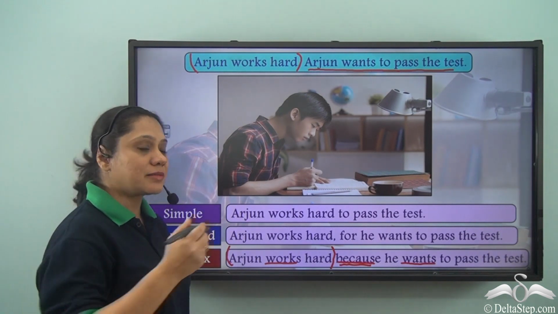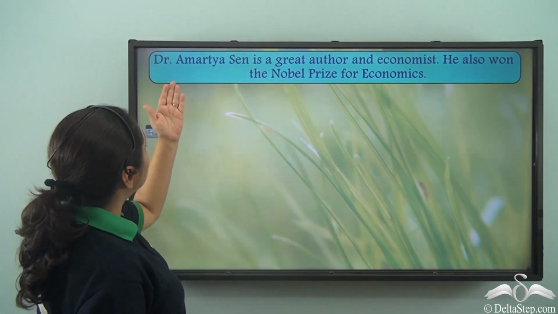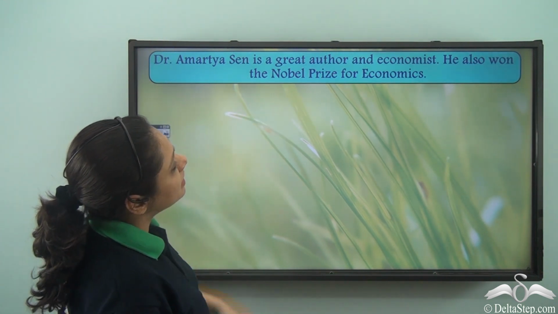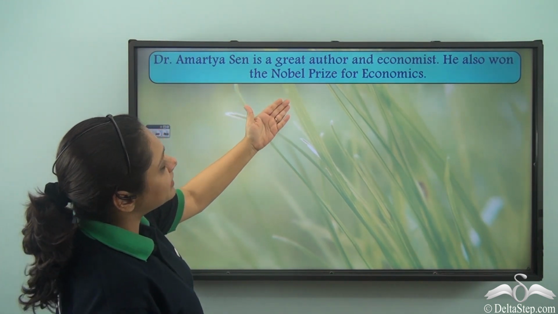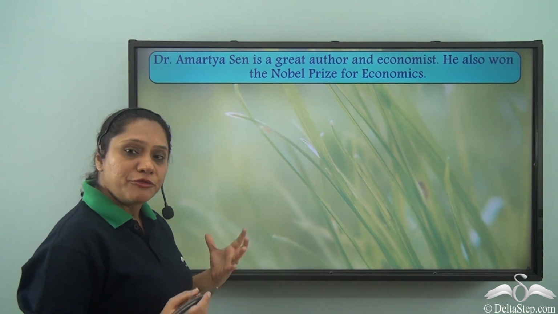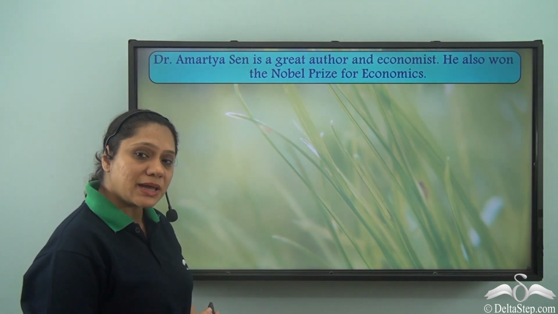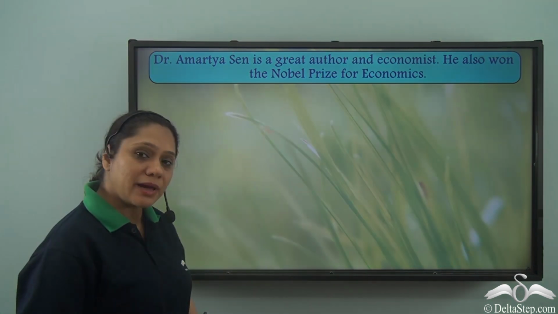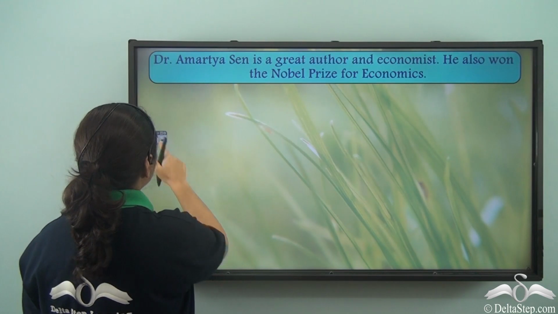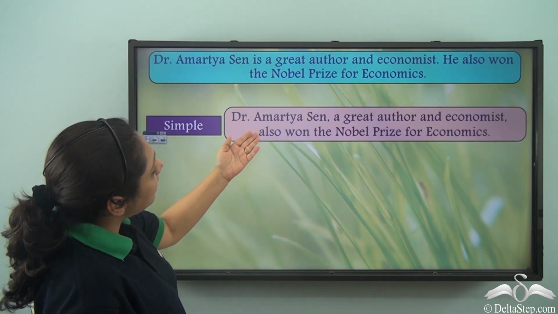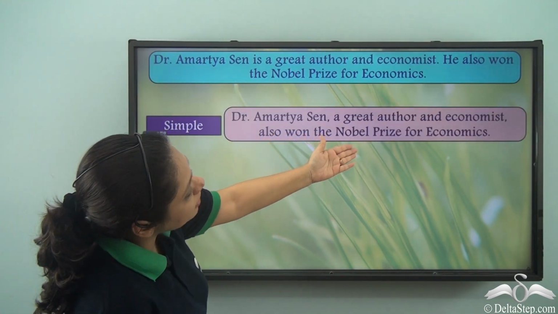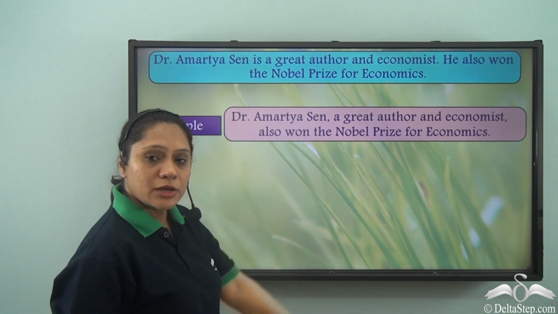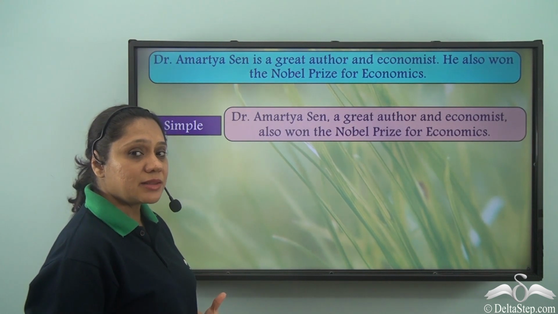Now, let us see another example. Dr. Amartya Sen is a great author and economist. He also won the Nobel Prize for Economics. Now, if we want to join both these simple sentences and form a completely new simple sentence, how will we write that simple sentence? We will write it as Dr. Amartya Sen, a great author and economist, also won the Nobel Prize for Economics. So, what have we done in this case?